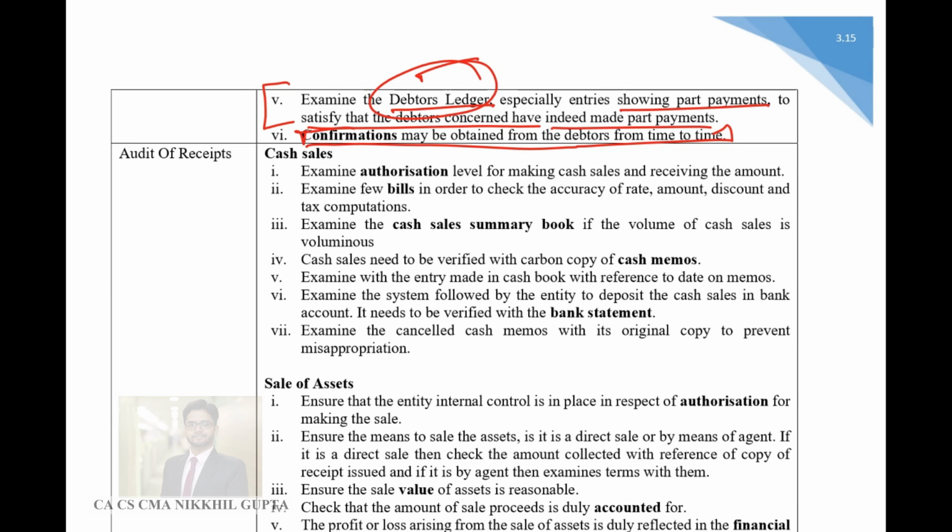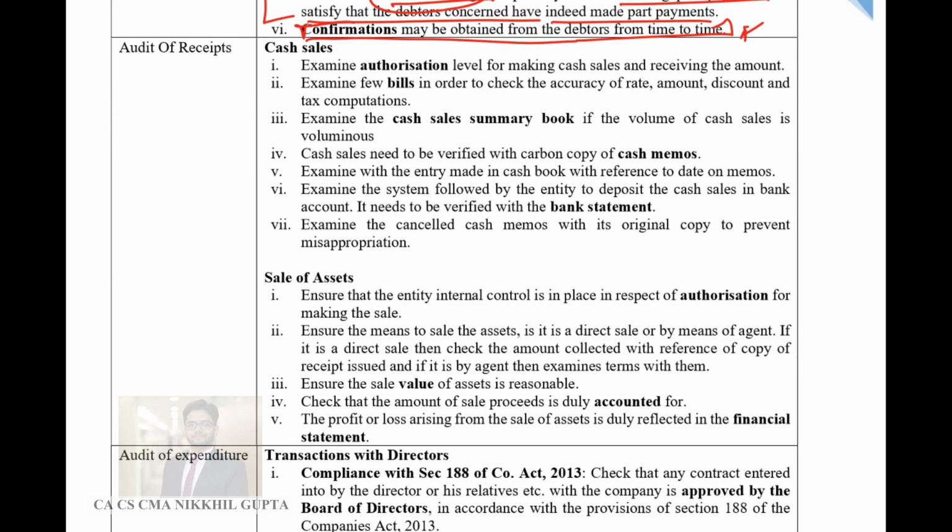Debtor should be able to tell you whether the amount has been paid by the debtor or it has not been paid by the debtor. So these are confirmations which are essential to reduce the teaming and lading frauds. Now there are certain steps for auditing of receipts. Receipts can be of two types. It can be due to cash sales, it can be due to sales of asset. So guys, whenever you want to audit receipts, you have to follow certain things.